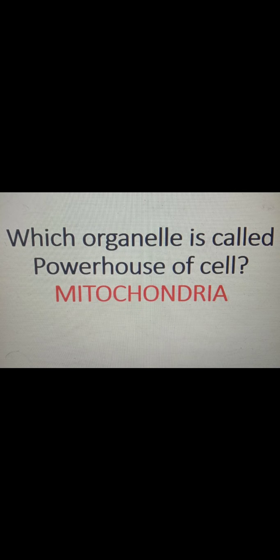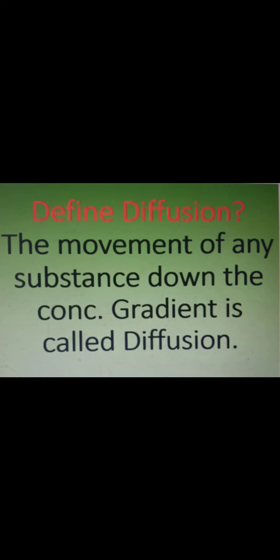Define tissue. A group of cells that perform similar functions is called tissue. Which organelle is called powerhouse of the cell? Answer is mitochondria. Define diffusion. The movement of any substance down the concentration gradient is called diffusion.